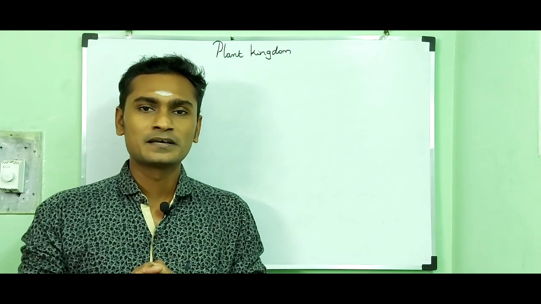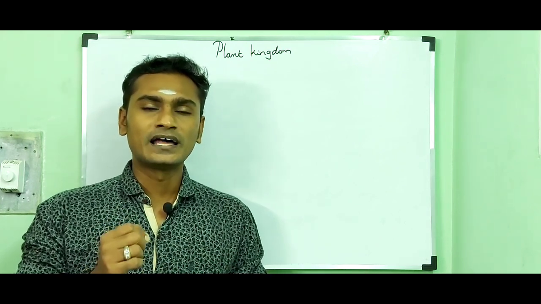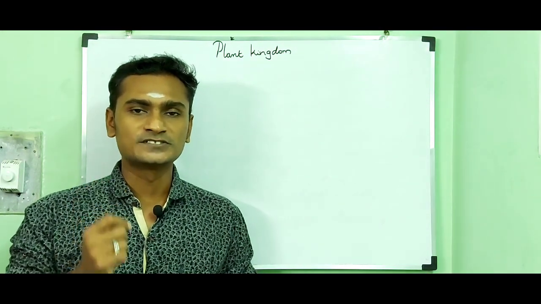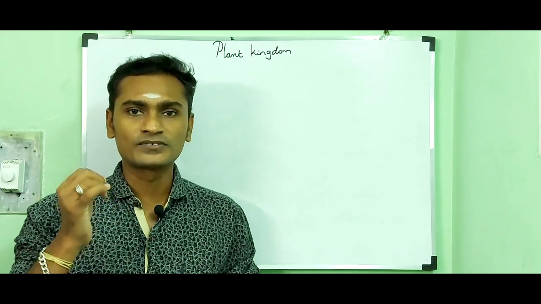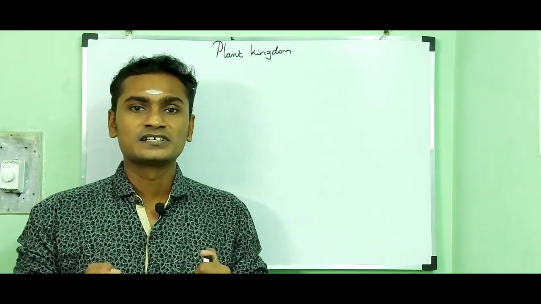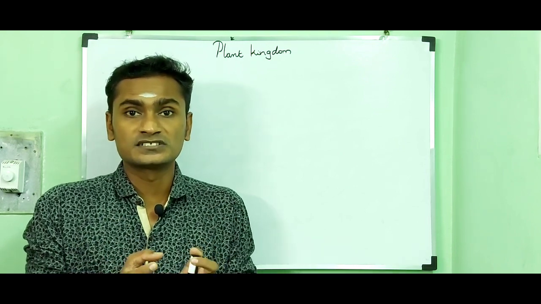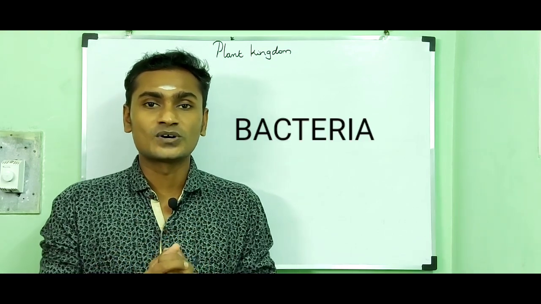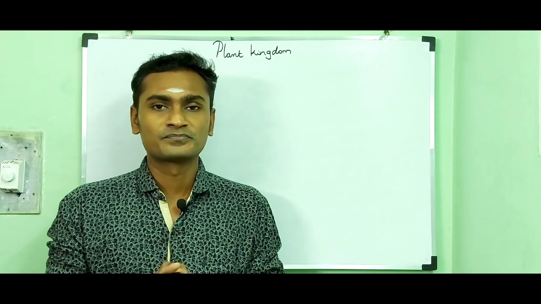In this video, we are going to discuss a new chapter called Plant Kingdom. In earlier days, the plant kingdom included bacteria, fungi, algae, bryophytes, pteridophytes, gymnosperms and angiosperms. After the advancement in the scientific field, such as advancement in microscopy and studies at the molecular level, the fungi and bryophytes were segregated and kept in a separate kingdom.